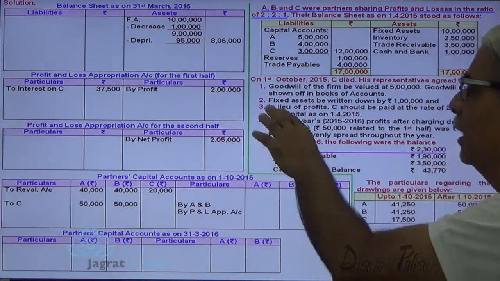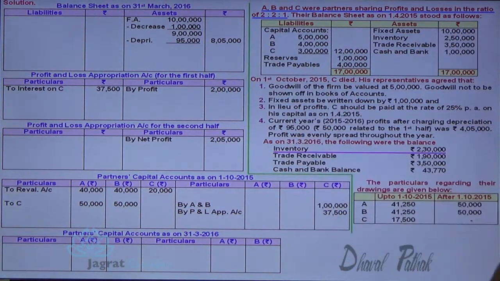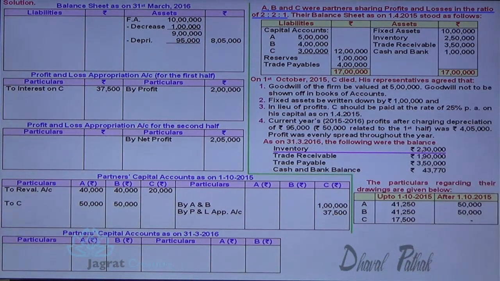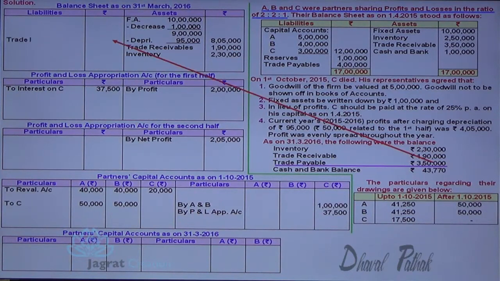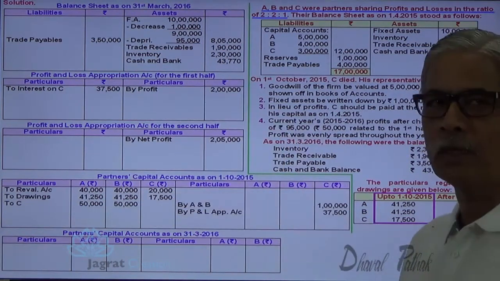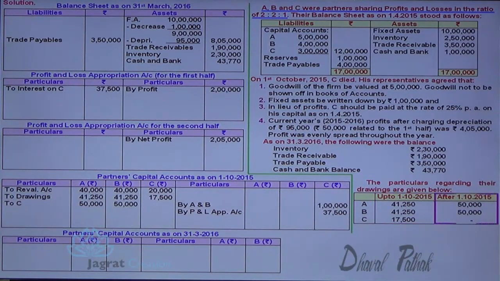Before doing that, let me complete the remaining points given to me in this information. I have concluded up to the 4th point. Now following were the balances. So let me write down inventory on the asset side, trade receivable, asset side, trade payable, liability side, cash and bank balance, asset side. Drawings of 3 partners in the first 6 months are debited to the capital account of A, B, C in the capital account prepared for the first 6 months, and in the last 6 months A and B's capital account is debited with the drawings. This is how I have considered all the points.